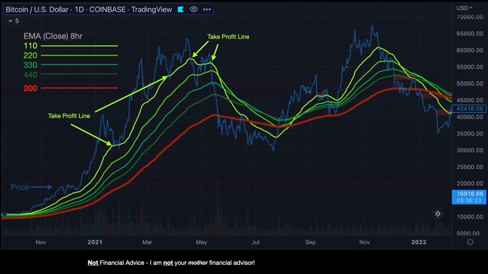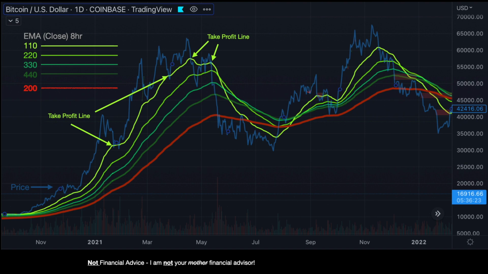So as price is going up, you take profit every time the price falls below the 110 EMA because you don't know what will happen. There may be another war and everybody might get wrecked, but at least you've taken your profit.